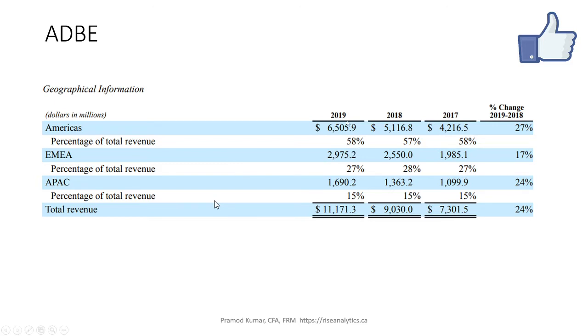Although America is the major chunk of the business at 58%, the year-over-year growth is 27% in dollar revenue. Similarly, look at the APAC region, the smallest region: the growth is 24%, almost the same as their overall average growth of 24%. So they are growing pretty well in the APAC region as well.